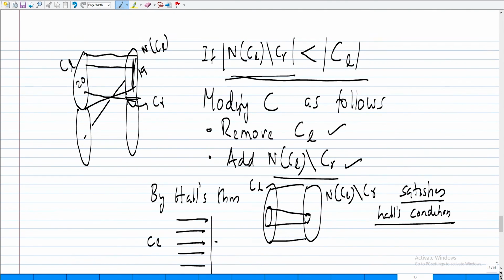And this set is the neighbors of CL minus the vertices of CR. Fine. Therefore, what have we proved?